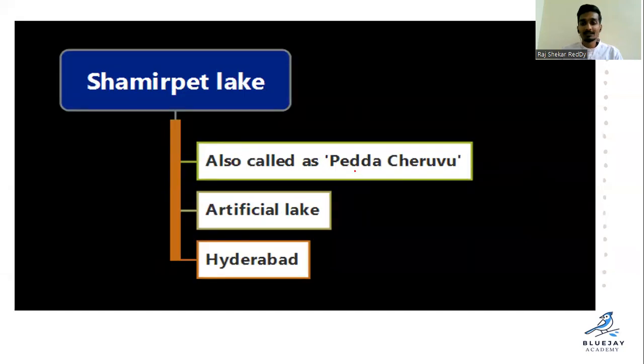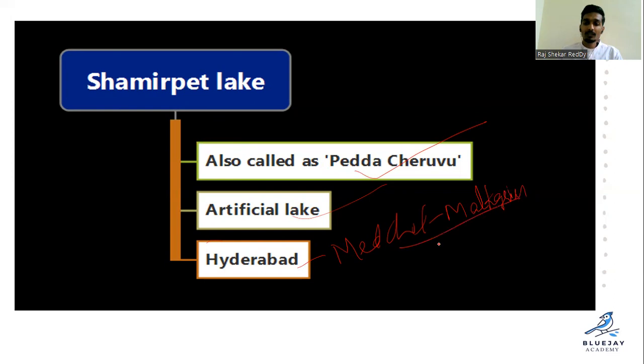It is also known as Pedda Cheruvu, and it is an artificial lake, to be precise. Now it is in Medchal-Malkajgiri district, not Hyderabad.